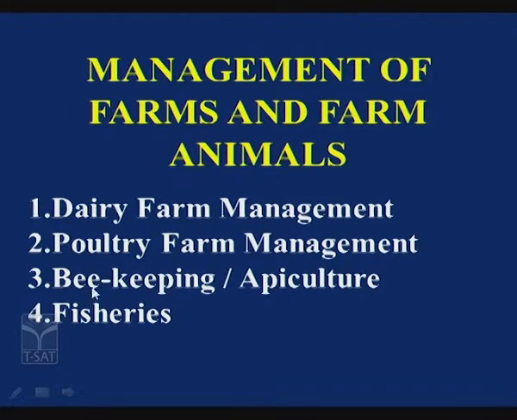And the next one is beekeeping, nothing but rearing of honey bees for the production of honey, wax and so on. And the last one is fisheries, rearing of fishes for various purposes, especially for meat production. We can also see here inland fisheries, and coastal fisheries, that is called marine fisheries, are also there. So this is about management of farms as well as farm animals.